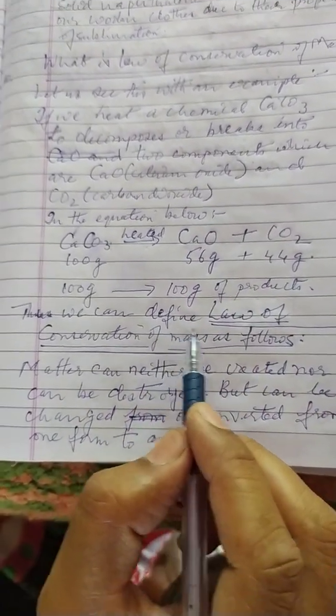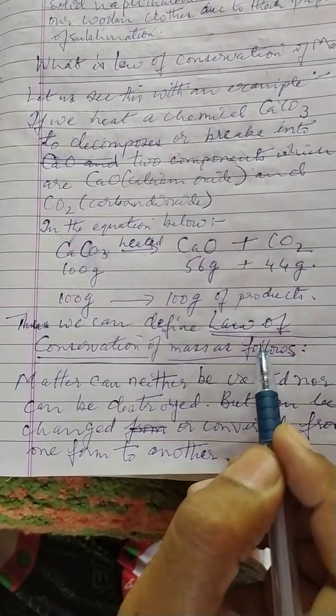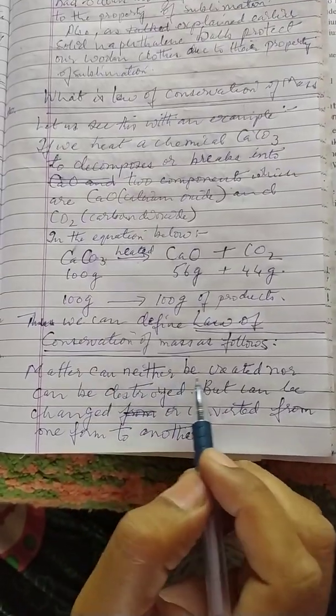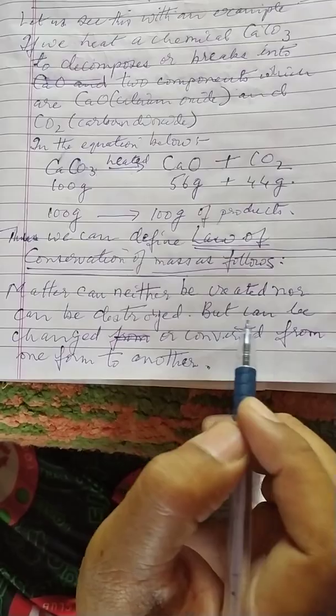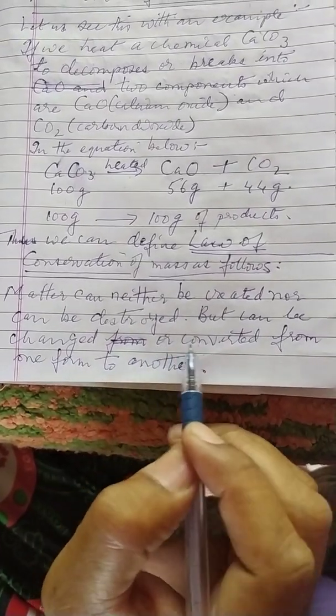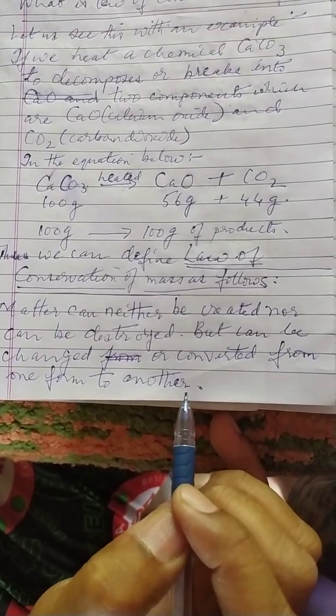Thus, we can define the law of conservation of mass as follows. Matter can neither be created nor destroyed, but can be changed or converted from one form to another.